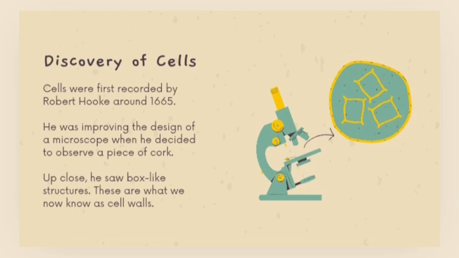Box-like structures means honeycomb-like structures. When he saw these honeycomb-like structures, he named them rooms, which in Latin is called cell. At that time, the cell was discovered. But here we have to know that the cell he discovered is a dead cell. Later, you'll come to know that Rudolf Virchow was the scientist who observed living cells.